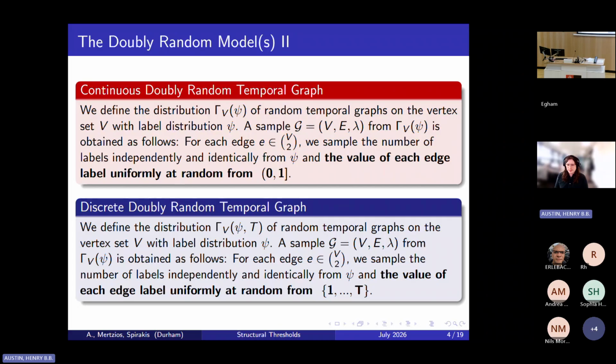And if you choose to sample instead from a fixed set of integer snapshots, you get something which we'd call the discrete DRTG. The continuous DRTG is much more mathematically tractable to manipulate and gives you much cleaner theorem statements. So it's what I'm going to be working with today.